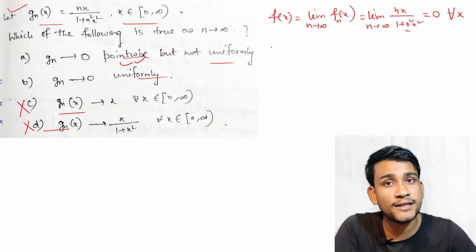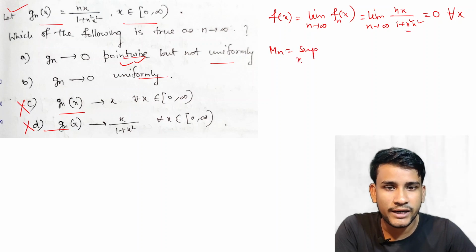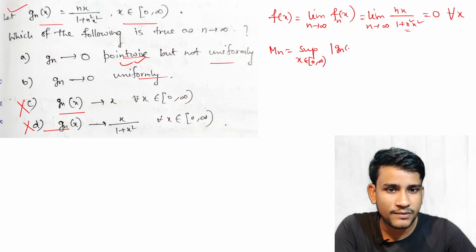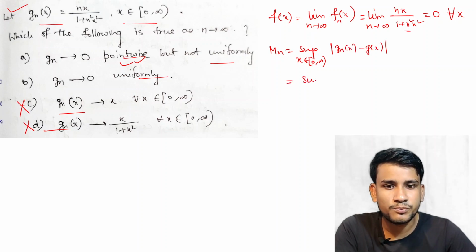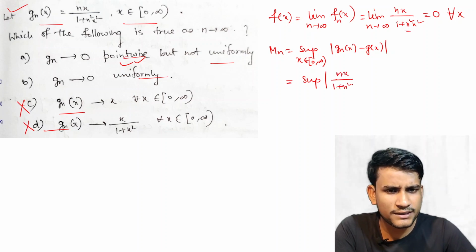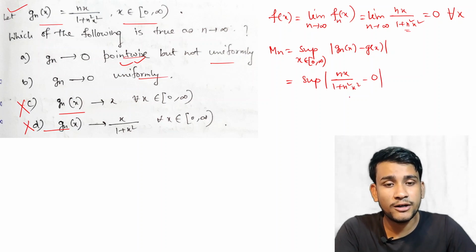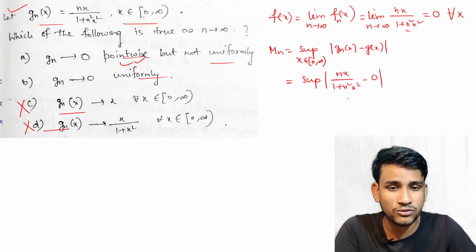So here we apply the Mn test. So Mn equal to supremum over x belongs to 0 to infinity of |g_n(x) minus g(x)|. Okay, so this is equal to supremum of nx by 1 plus n square x square minus 0. Now the supremum is attained at x equal to which point?